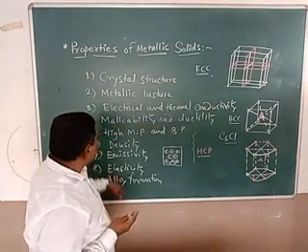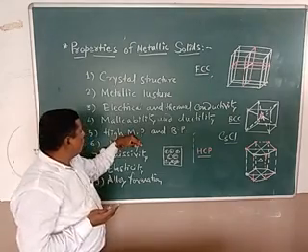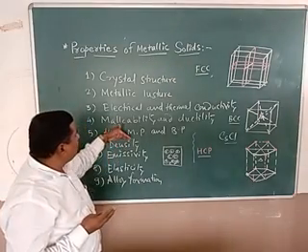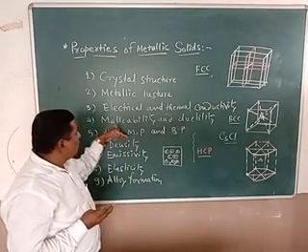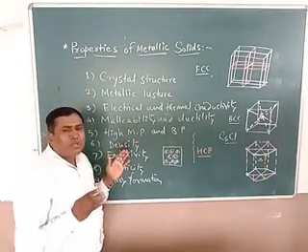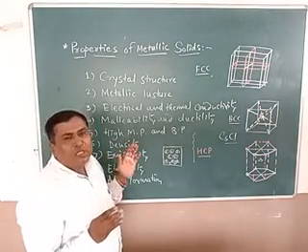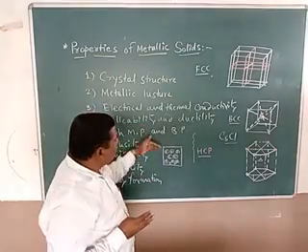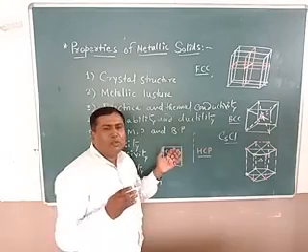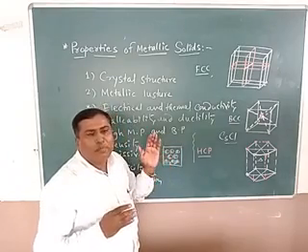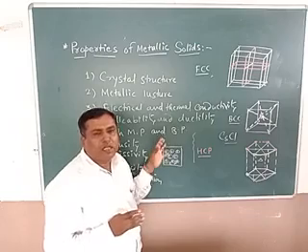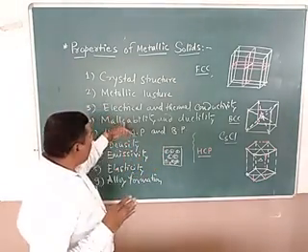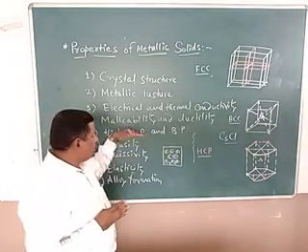Now again we should come to density. Density can be explained as follows: all the metal ions, when you have taken them, have a closely packed structure. If you have taken positively charged metal ions and negatively charged electrons, both will be closely packed in the case of metals. Therefore there is no gap, which means they possess high density.